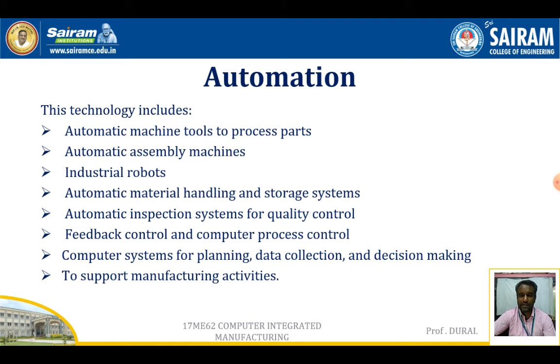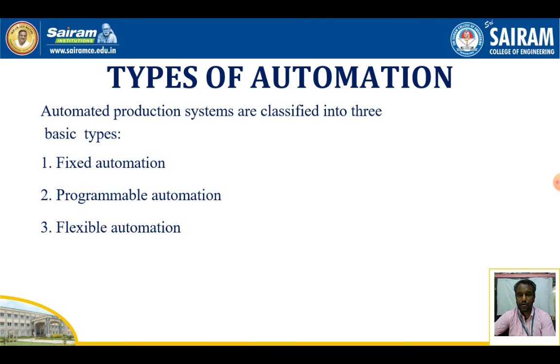Then there is automatic inspection for quality control. To get a good quality product, inspection is a must, and that is also done with the help of the automation system. Then come feedback control and computer process control systems, and computer systems for planning, data collection and decision making, to support the manufacturing activities. So these are all the technologies included in the automation system.